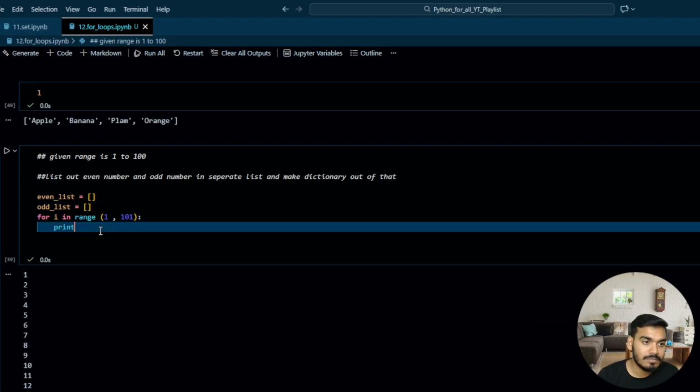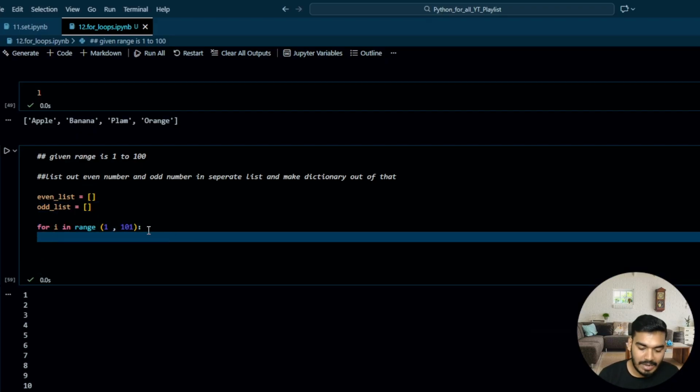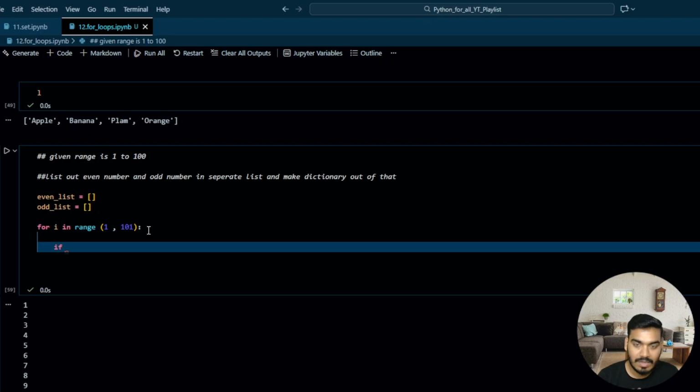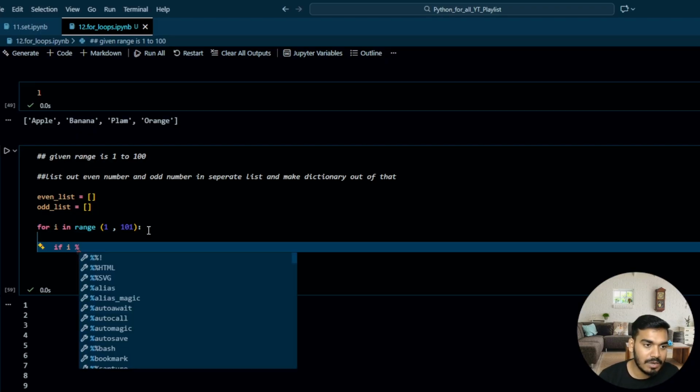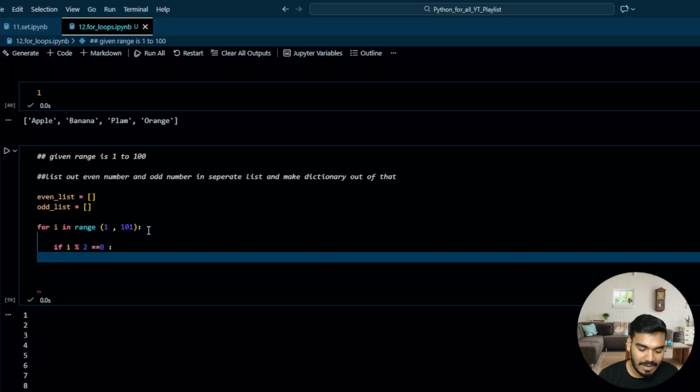Now what I'll do over here, I will write if i modulo 2 is equal to 0, it means that is an even number. So I'll write even